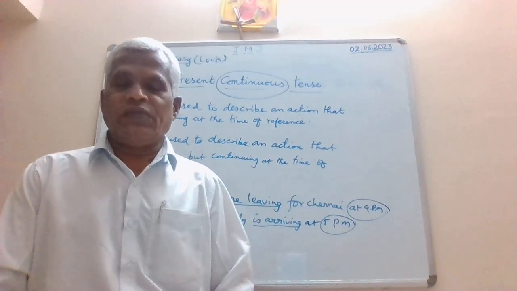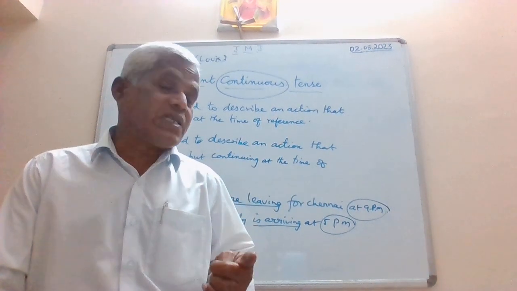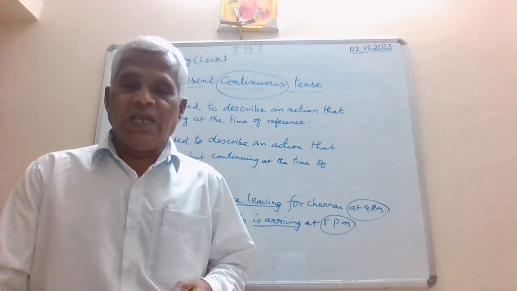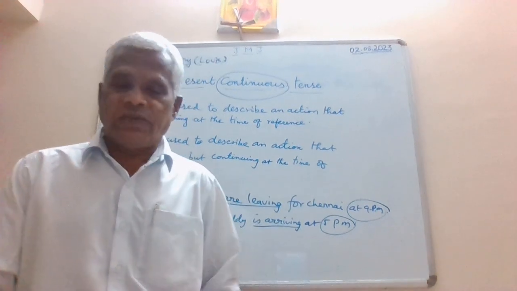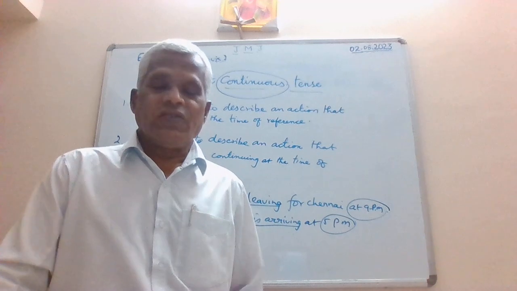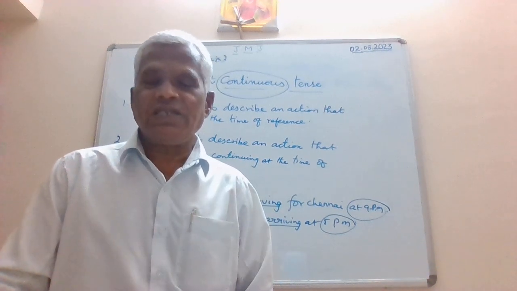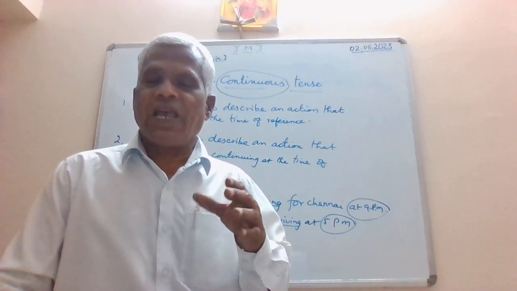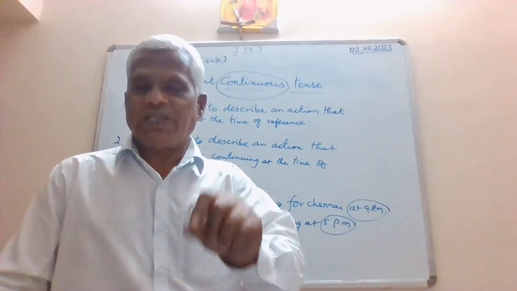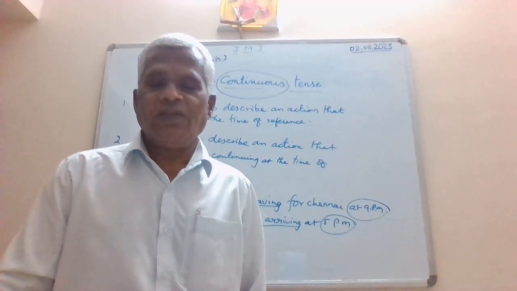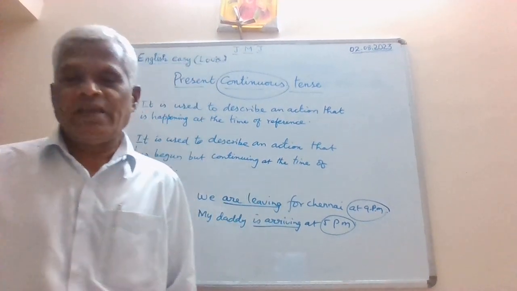You remember when we discussed simple present tense, this was one of the rules for that tense also. So similarly, for present continuous tense, future action can be mentioned in present continuous tense. So this is the beauty of English language.